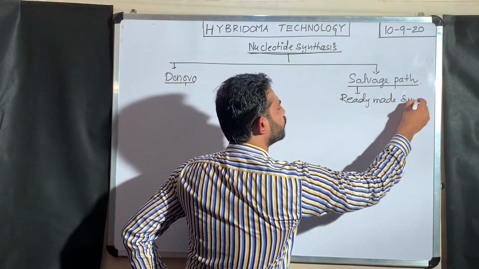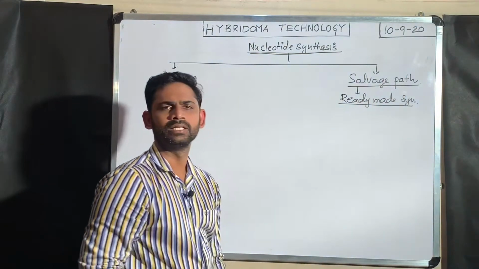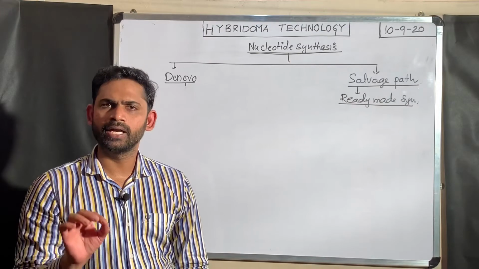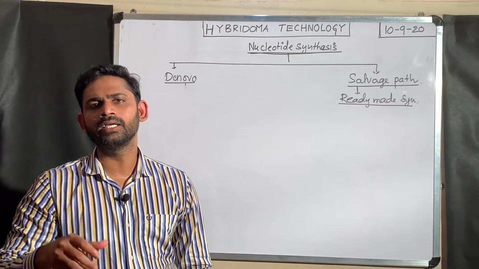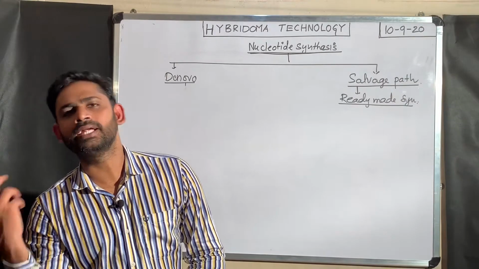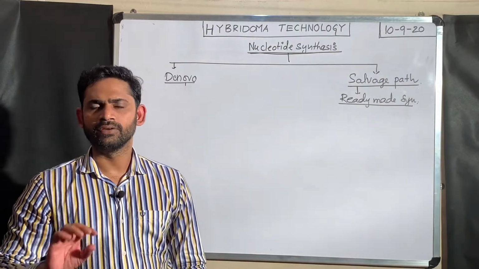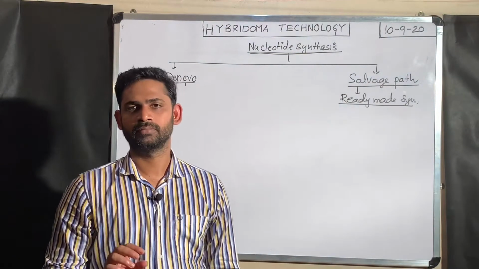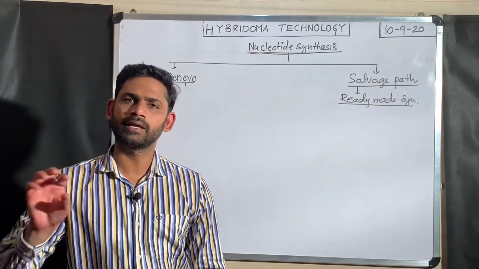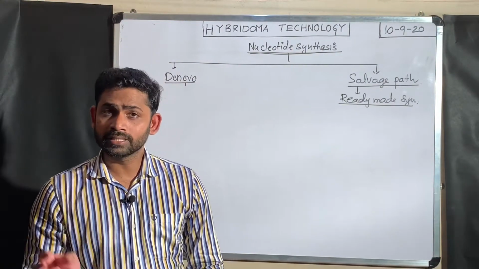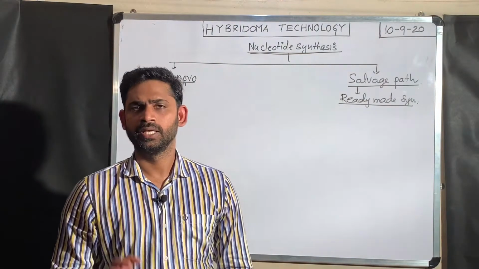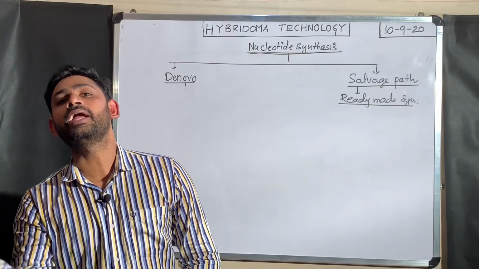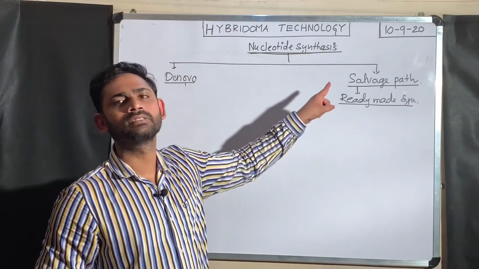Ready-made synthesis means if any nitrogen bases are available, whether standard nitrogen bases or non-standard nitrogen bases, those nitrogen bases are directly converted into the required corresponding nucleotides. That pathway is the salvage pathway.